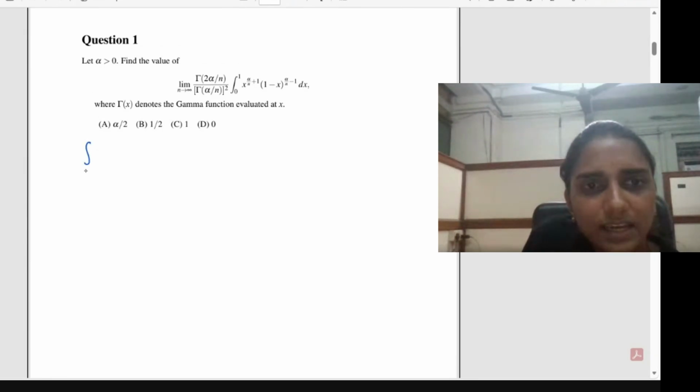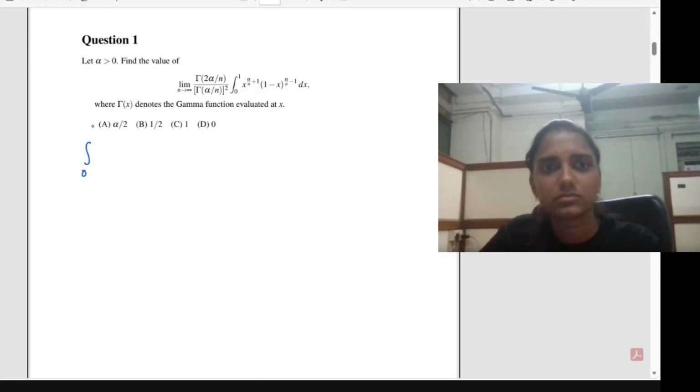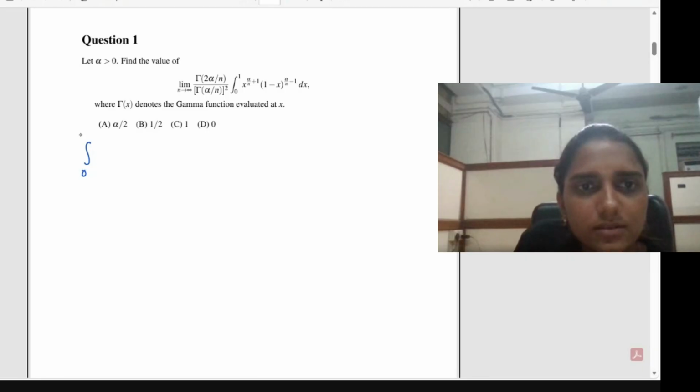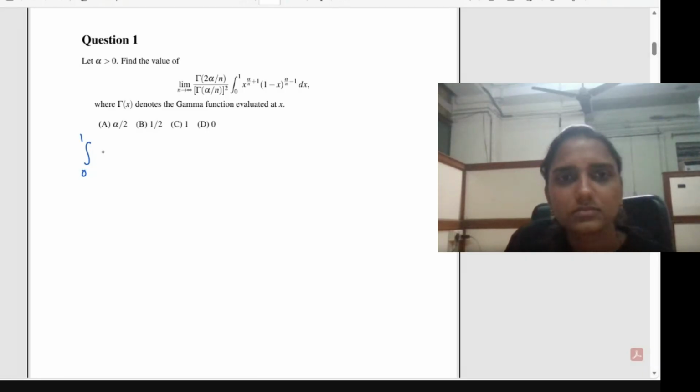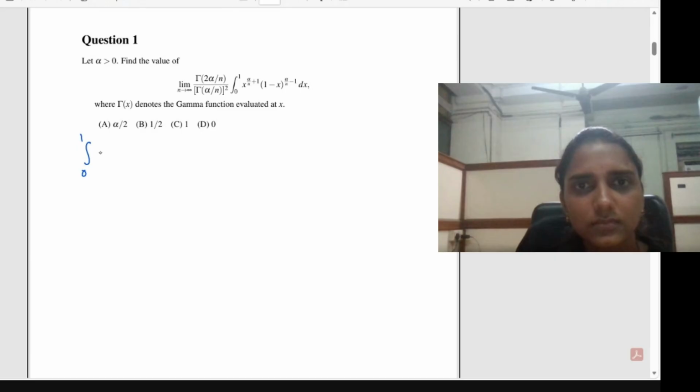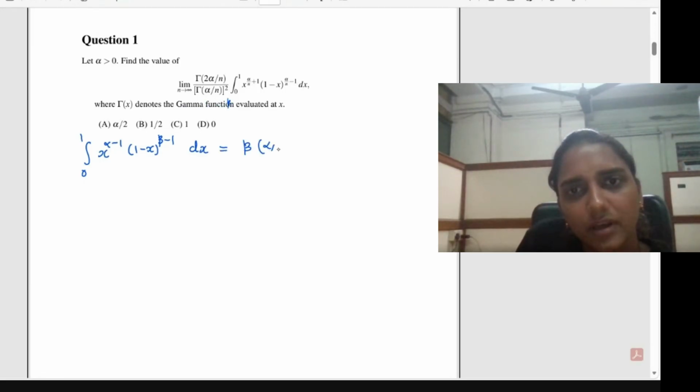The beta integral is the integral from 0 to 1 of x raised to alpha minus 1, 1 minus x raised to beta minus 1, dx. This will be equal to beta of alpha, beta.